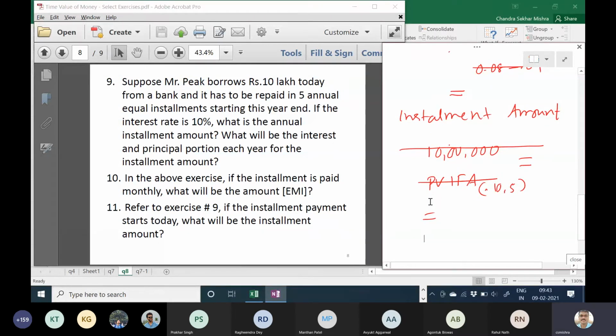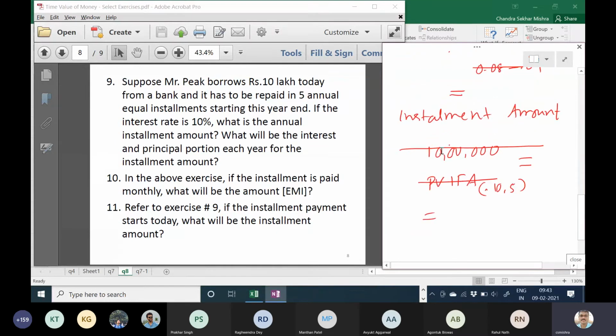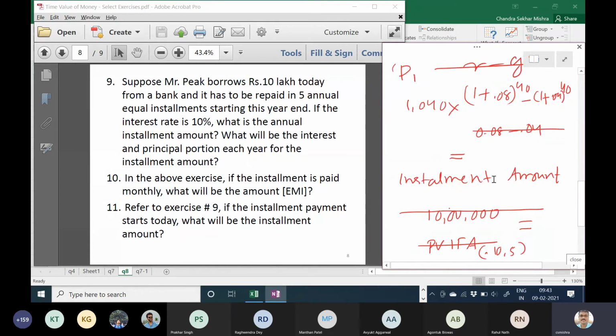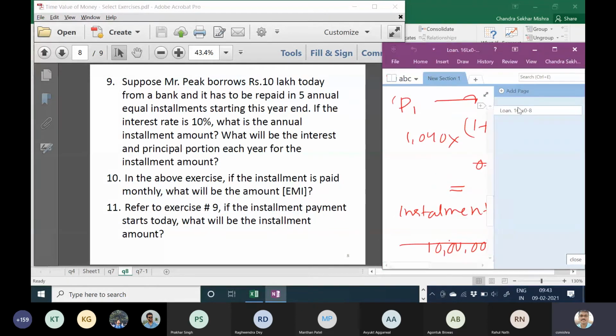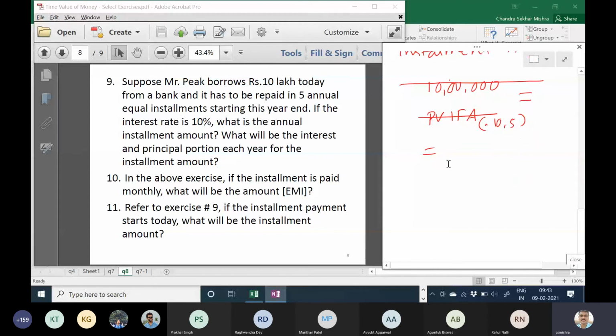How this line came? I don't know. Automatically got struck off. How do I erase it? Okay. So tell me, what is the installment? Or go to Excel then.